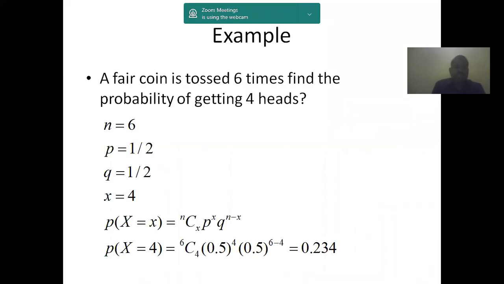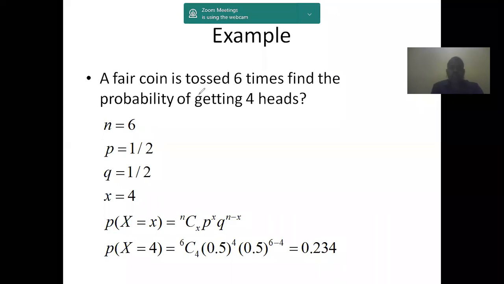So here is the first example. A fair coin is tossed 6 times. Find the probability of getting 4 heads. So a fair coin is tossed 6 times, and we have to find the probability of getting 4 heads.